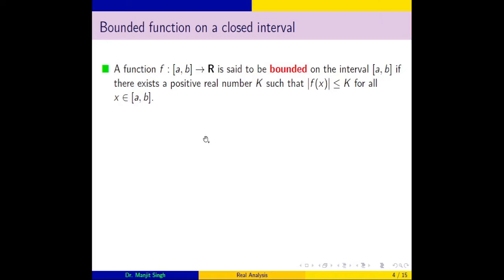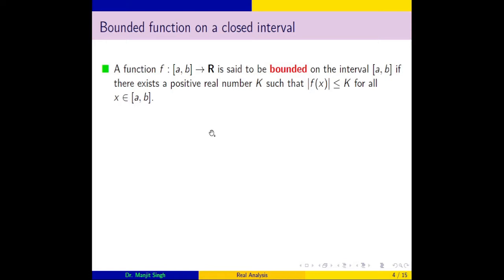First we consider bounded function. In the process of defining Riemann integration, Riemann integral, we need a bounded function. First condition, function should be bounded.